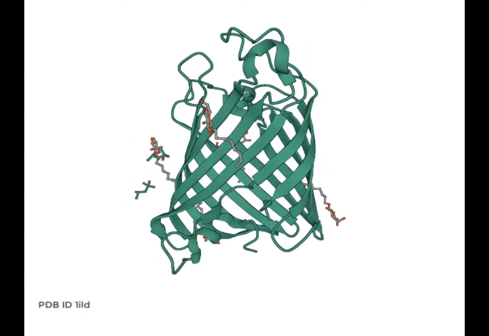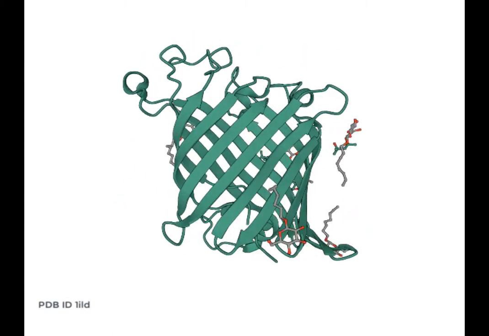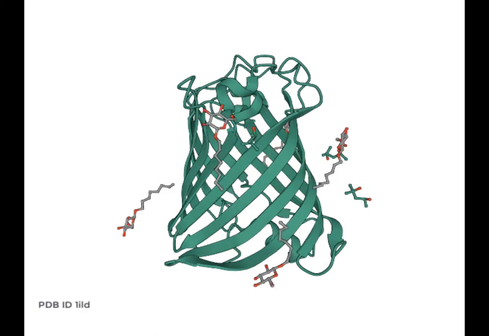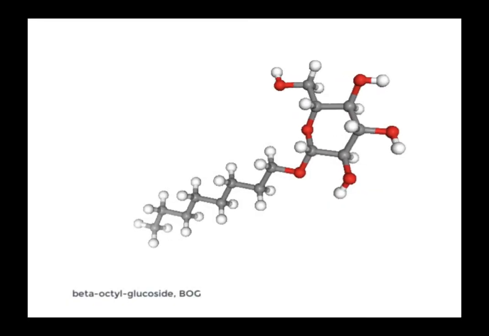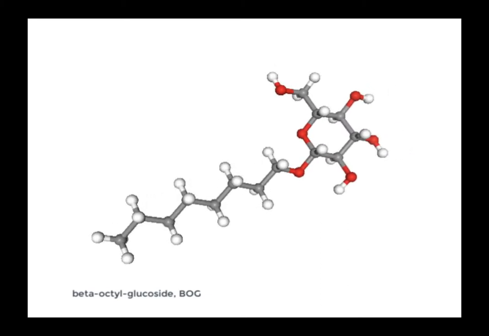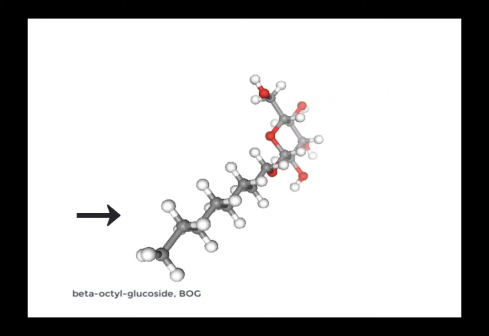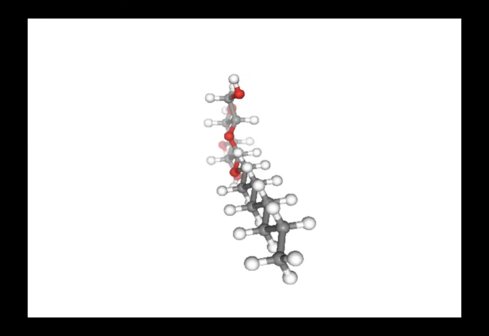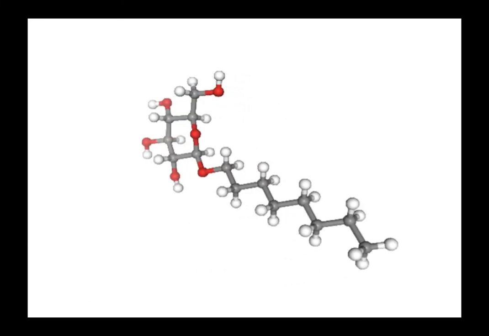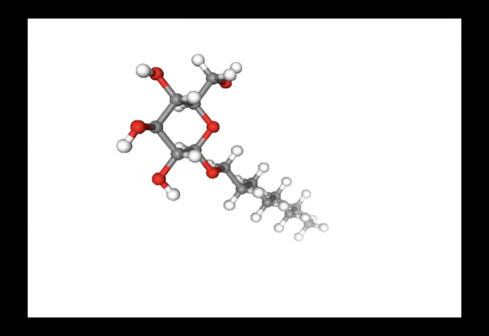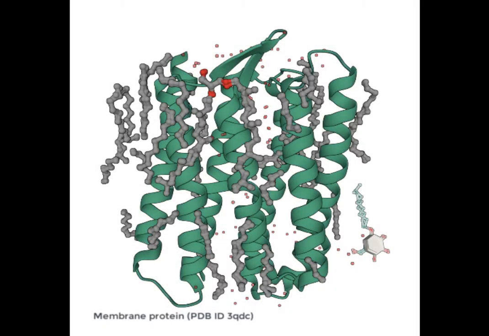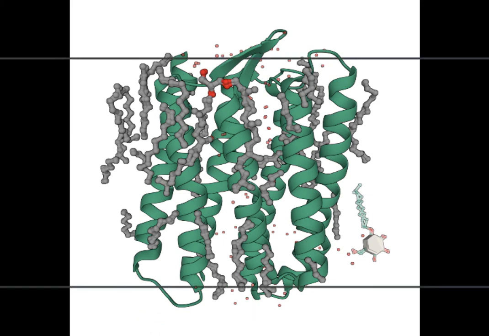To keep the protein stable and soluble in the experimental sample, crystal structures of membrane proteins include detergent molecules like beta-octyl glucoside. These molecules have both a polar and a non-polar portion. While the non-polar portions mimic lipids and help stabilize the protein, the polar parts make the complex soluble in water or buffer. So structures of membrane proteins often include detergents and small hydrophobic molecules bound non-specifically to the region where